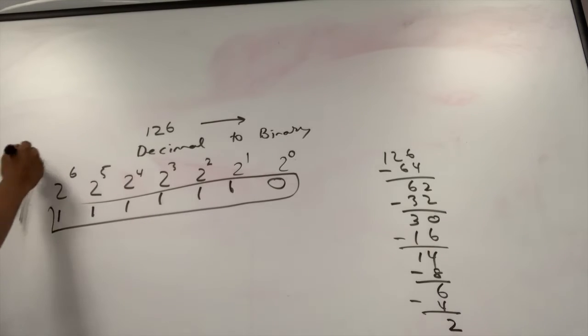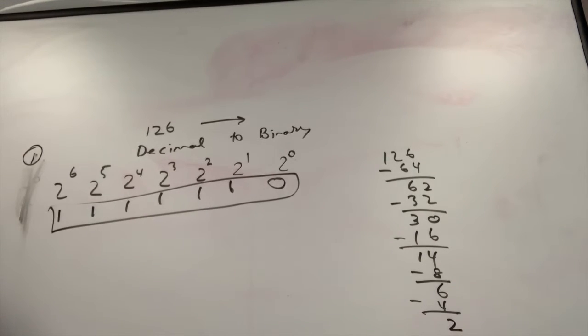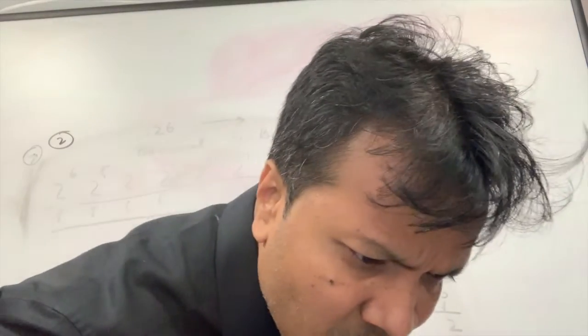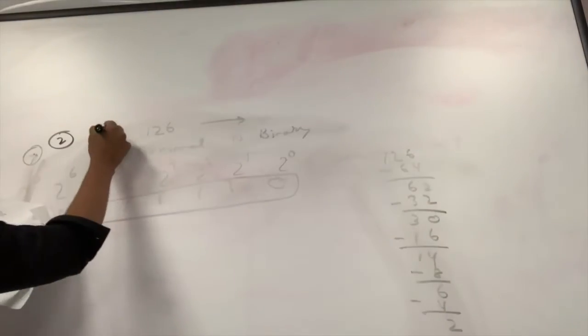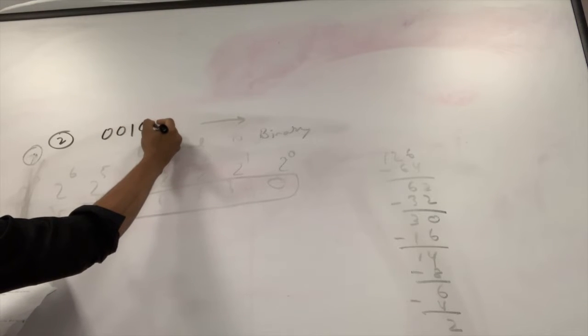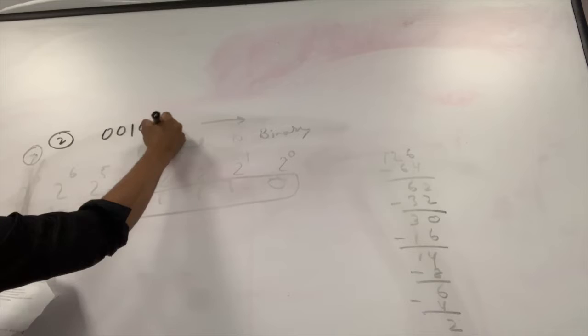All right. Number 1. Any question about number 1? Okay. Number 2. We're gonna do number 2. Number 2. You're gonna go backward. What is given? 0, 0, 1, 0, 1, 0, 1, 1.